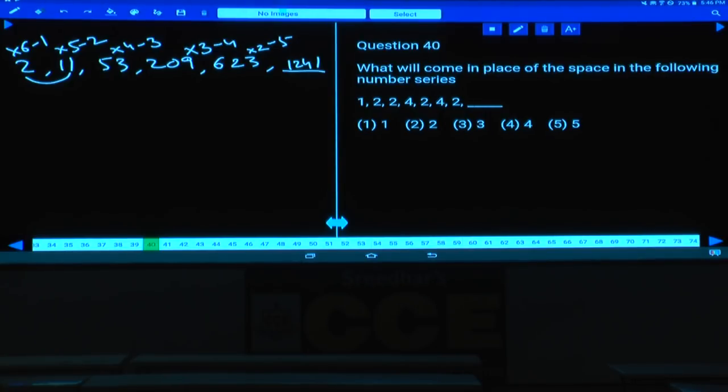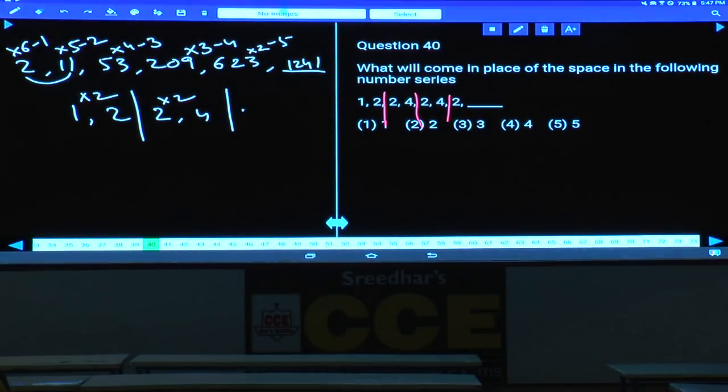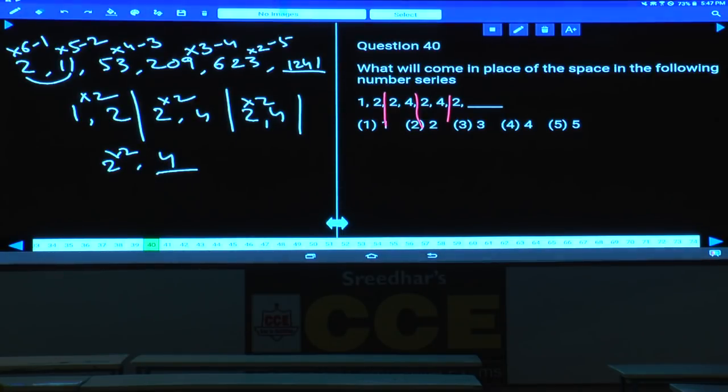Now 1 and 2, 2 and 4, 2 and 4. How can I express this one? 1 into 2 is 2. Next pair: 2 and 4. 2 into 2 is 4. The next pair: 2 and 4. 2 into 2 is 4. What is the next pair here? 2 is given and 2 into 2 is 4. What is the choice given here? Choice 4 is given. Twice the first number is the second number and so on.